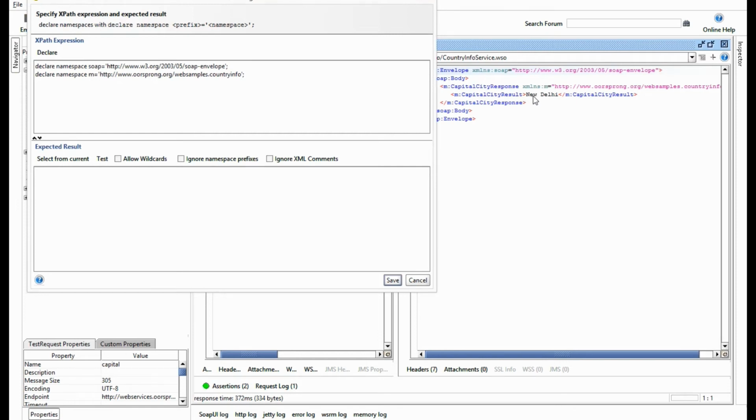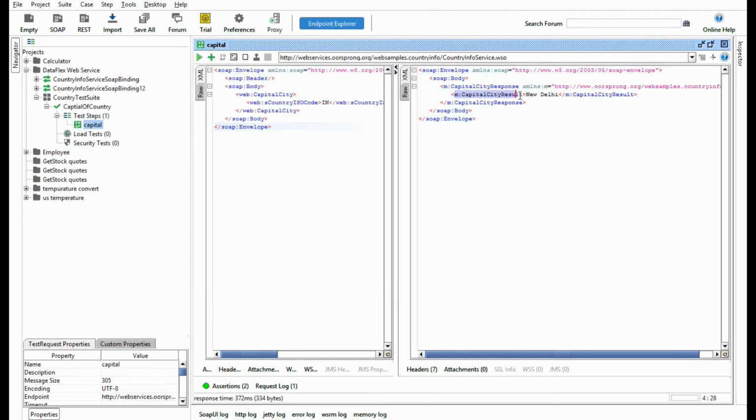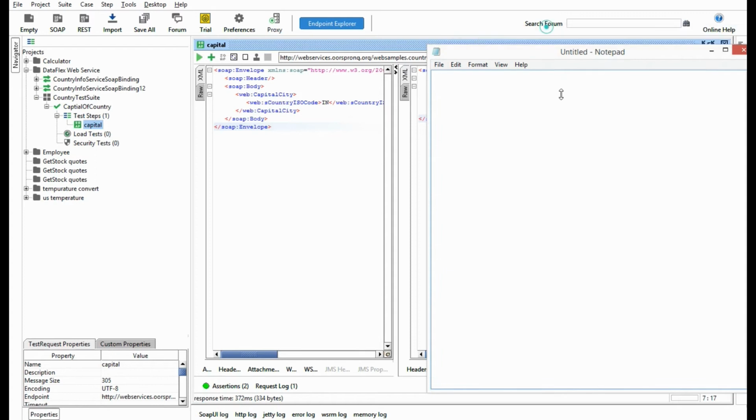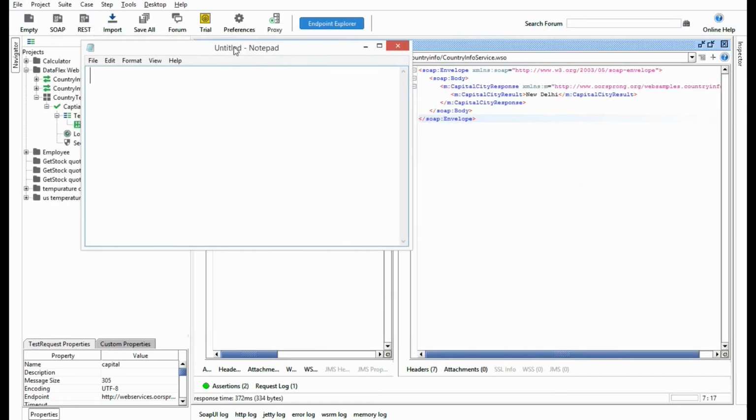I just want to check whether at some particular XPath a particular value is there or not. So do you know how to find the XPath for this? Either you can go directly from this soap envelope, then soap body. I'll write it for you. Actually I have a separate video on YouTube about XPath, I'll provide the link of that as well.